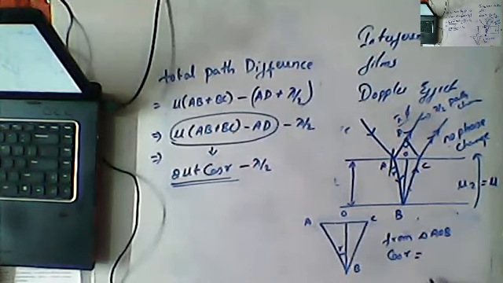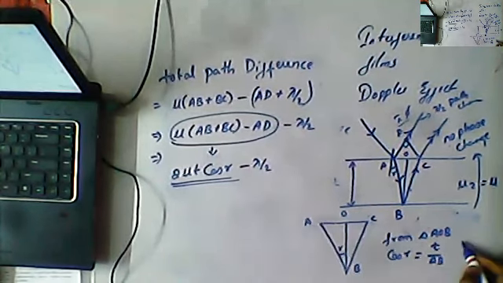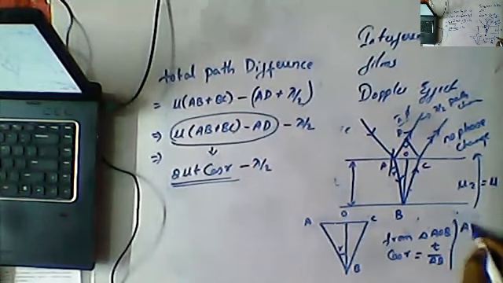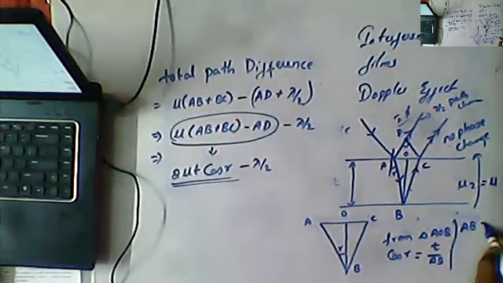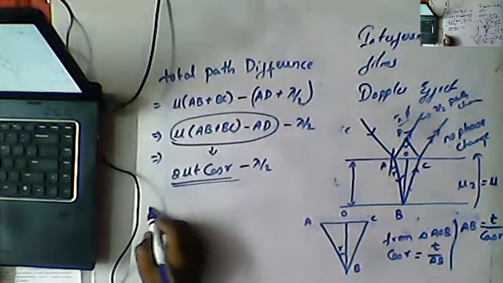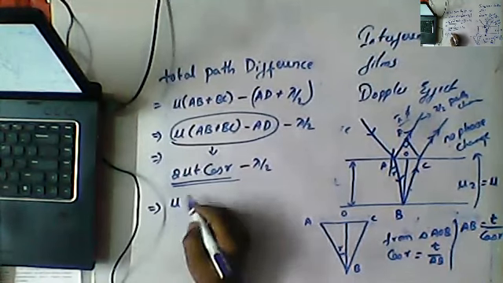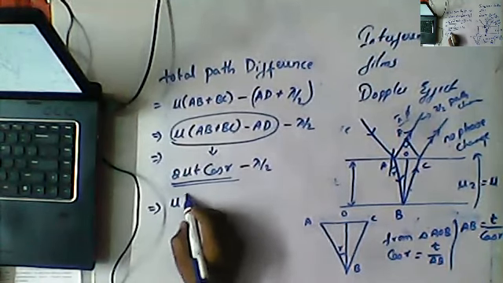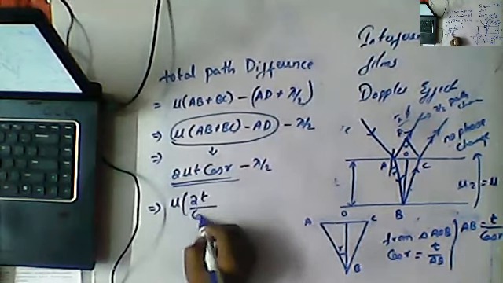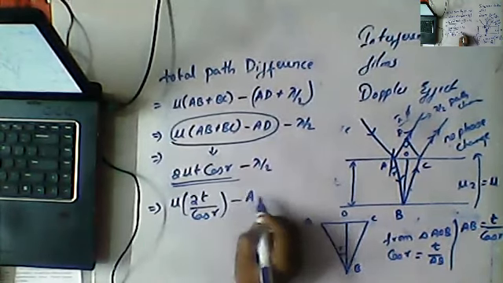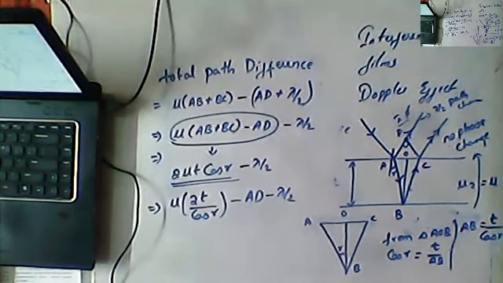OB is the thickness. So AB is equal to T by cos R. So what we can write here is mu into 2T by cos R minus AD minus lambda by 2.